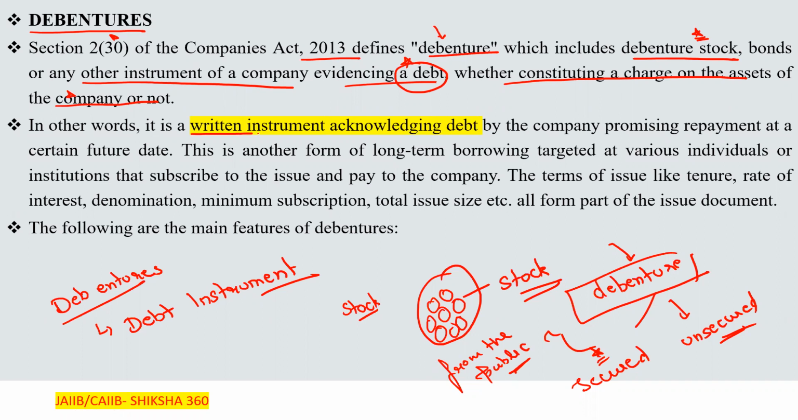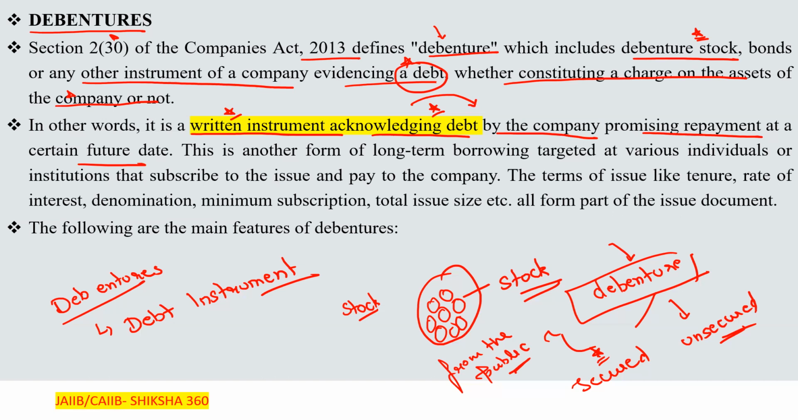In other words, it is a written instrument acknowledging the debt. That is, we are taking money from you and we have to pay you the money after a certain period of time. It is a written instrument acknowledging debt by the company, promising repayment at a certain future date. This is another form of long-term borrowings, targeted at various individuals or institutions that subscribe to the issue and pay to the company.